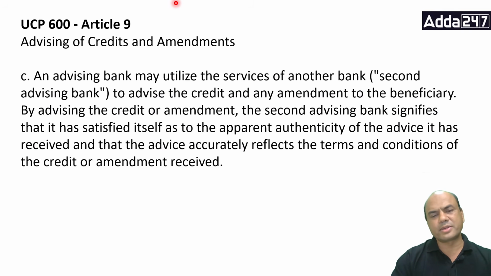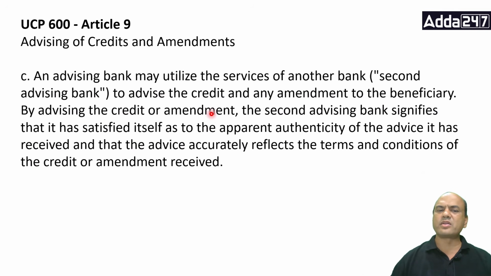So here what happens: the advising bank, let's say, is in some other country. Let's say the issuing bank is in USA, and the advising bank is also in USA. Now it wants to advise it to the local person over here in Bharat. So what will this advising bank do? This advising bank will appoint another advising bank, the second advising bank. The same thing goes for the second advising bank also.